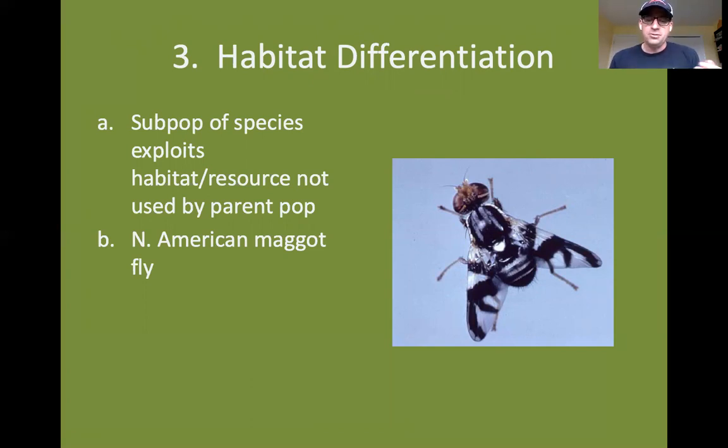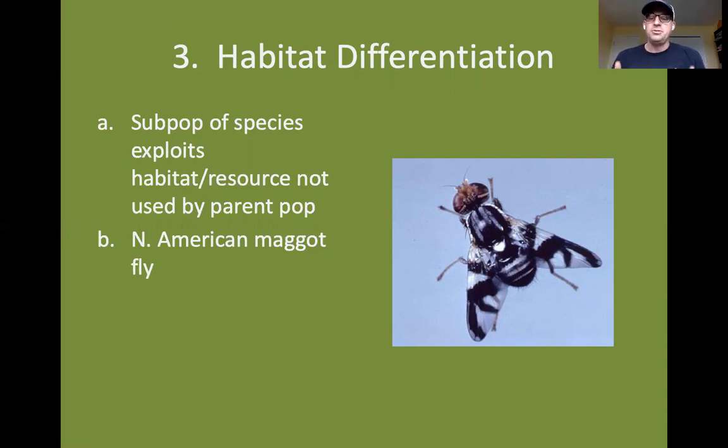Now, what's interesting to note, the food source, if you were a maggot fly living in an apple tree, is going to be the apple fruit. And the apples matured more quickly than the fruits of the hawthorn tree. So what happened was the selective pressure was the North American maggot flies that were populating the apple trees, the ones that matured more quickly and could take advantage of the food source when it was available, had a selective advantage, survived better, reproduced more often. And what happened over the course of time was that the populations that live in the apple trees develop more rapidly than the ones that do in the hawthorn trees.